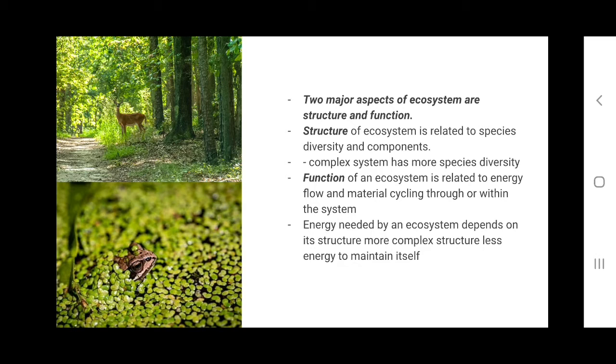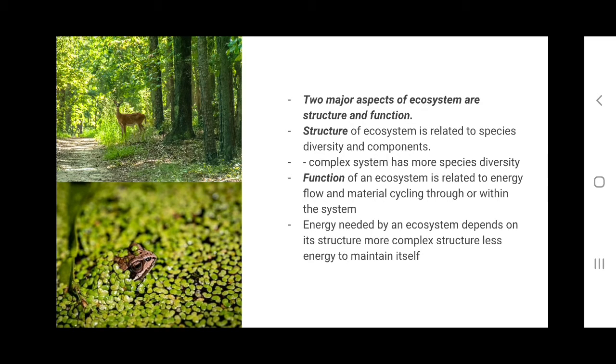And next is the function of an ecosystem. Function means how energy flow is taking place there, how materials are cycling within an ecosystem. That is included in function of ecosystem.